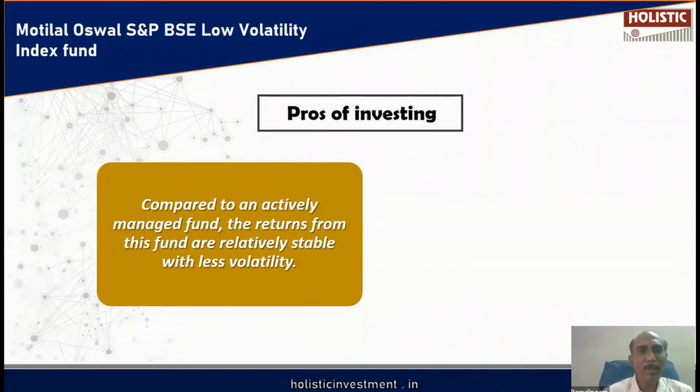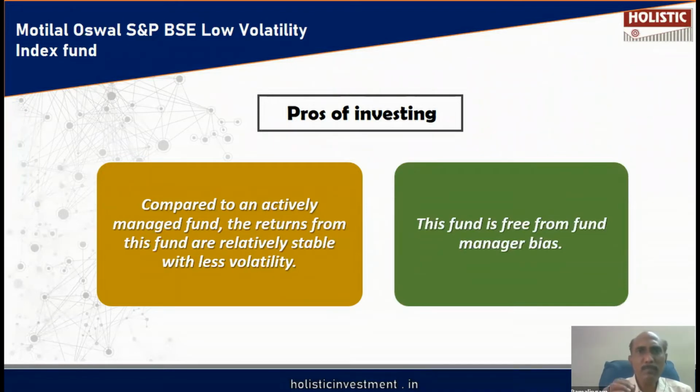Compared to an actively managed fund, the returns from this fund are relatively stable with less volatility. Normally, actively managed funds will have higher beta compared to an index. As they are going to simply replicate the index, volatility will be less and stability will be more.